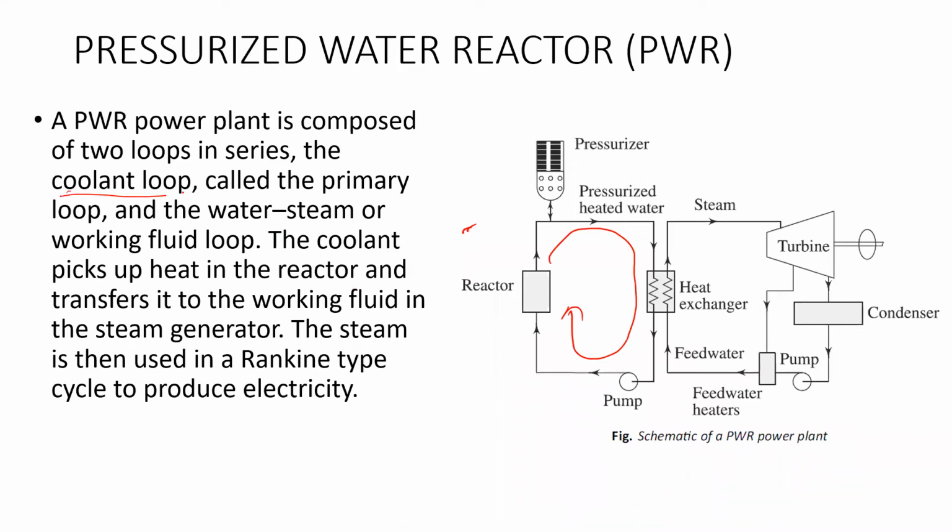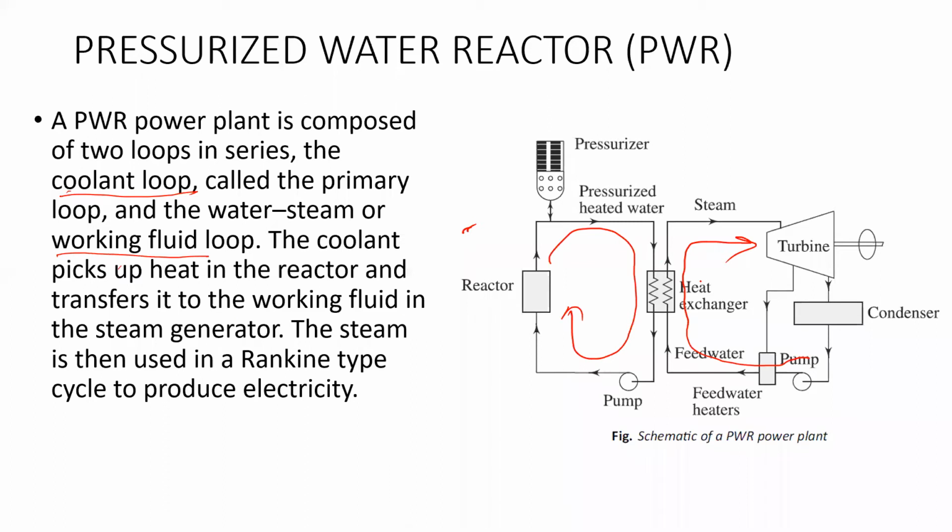So this loop is the coolant loop, also called the primary loop, and the other is the water steam or working fluid loop. Water steam loop means water is fed to the heat exchanger and it is converted into steam. The coolant picks up heat in the reactor and transfers it to the working fluid in the heat exchanger.